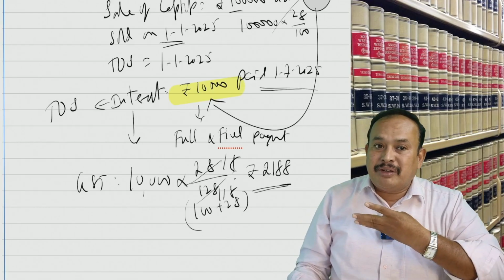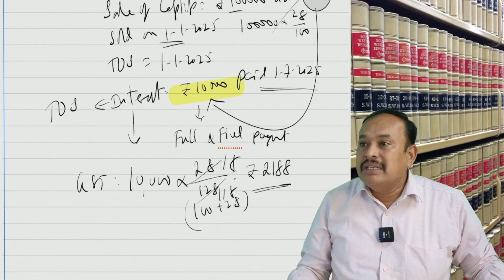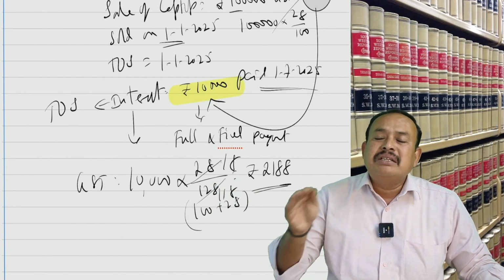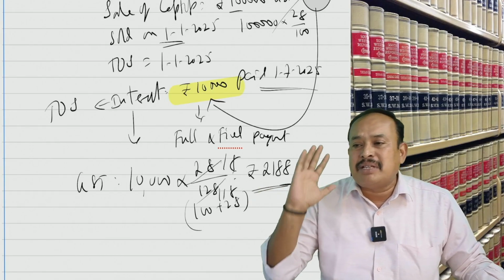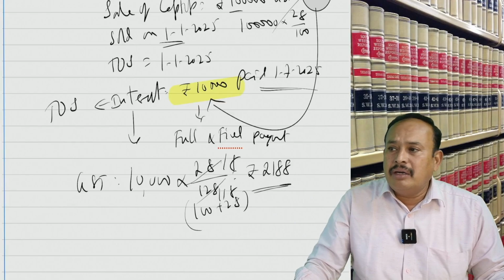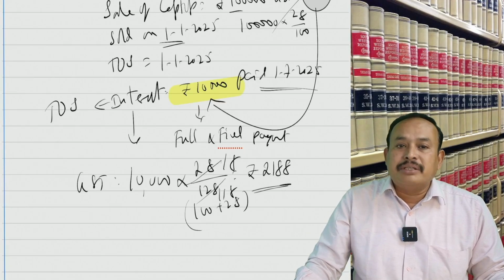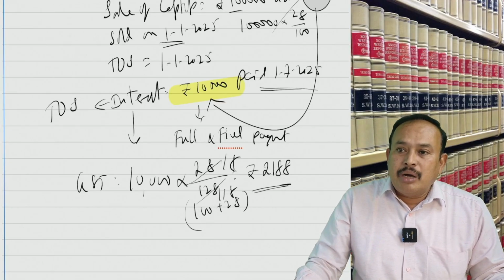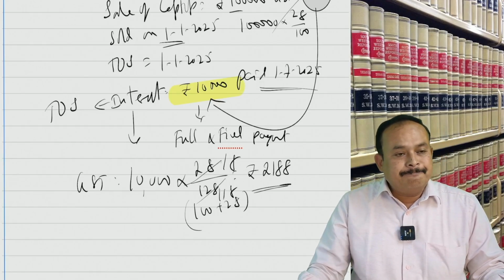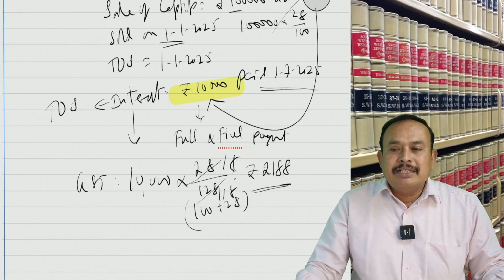The last point I referred to is interest and delayed payment charges. What is the time of supply? The date on which you receive the payment is the time of supply for the interest and penalty. Is that clear? Any doubt? Shall I proceed further? Finally, I am presenting a simple point.